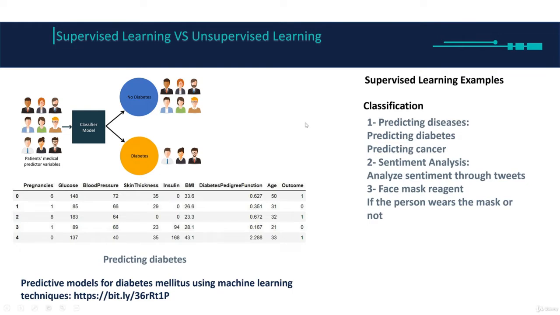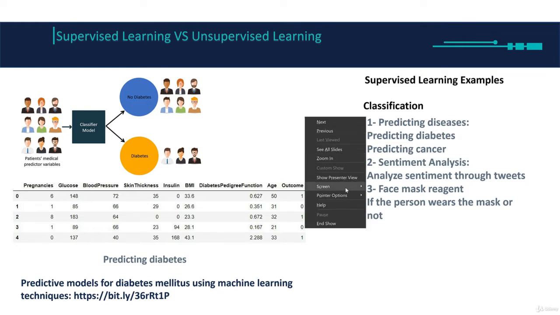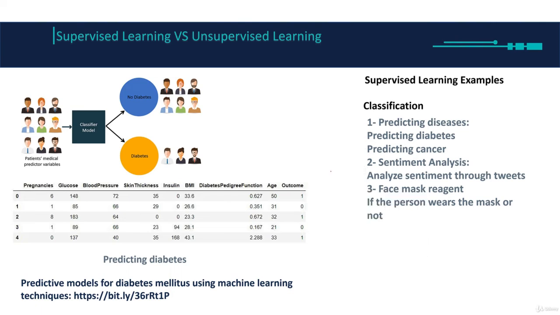So in this video, we're going to take more examples about supervised learning. In the classification section, which is predicting diseases, we're going to take an example of predicting diabetes and predicting cancer. Then we're going to take something called sentiment analysis, and the example is analyzing sentiment through Twitter tweets. And the last example is going to be a face mask detector, which means detecting whether the person is wearing a mask or not.